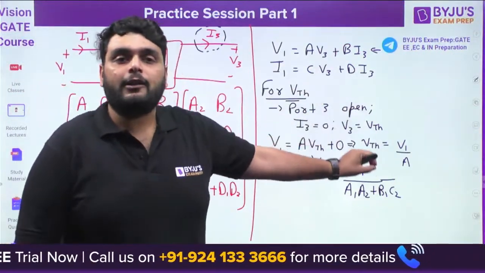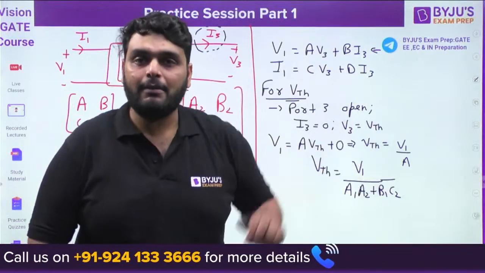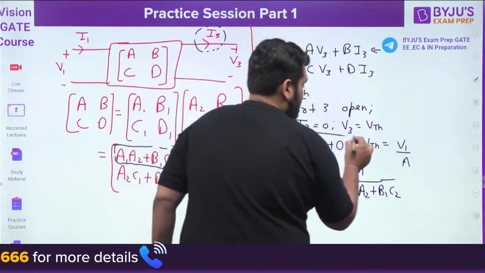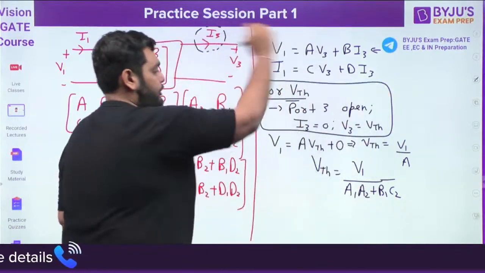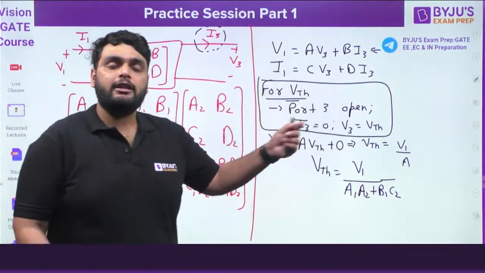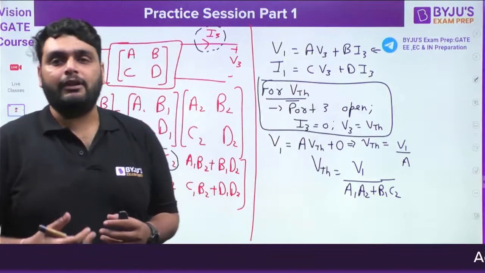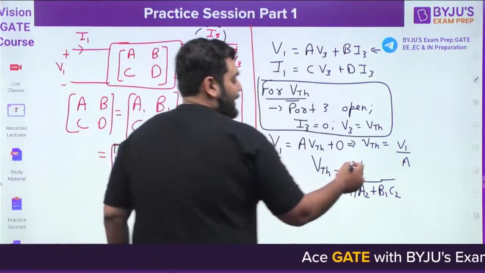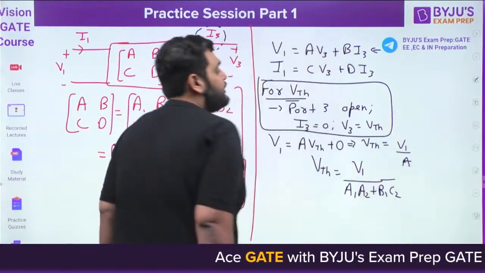This is the only method to find out the VTH. Remember, this is the method to find out the VTH. You have to take this condition. Very important point. Once you have this condition, whatever the parameter given in this question, the ABCD parameter is given, whatever the parameter is given, you have to apply this condition there.